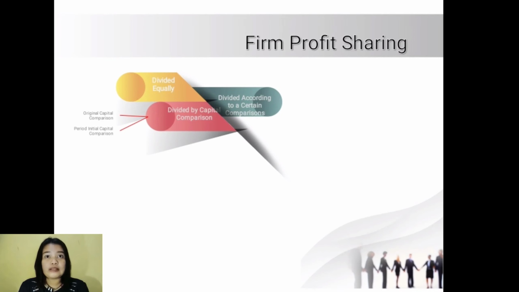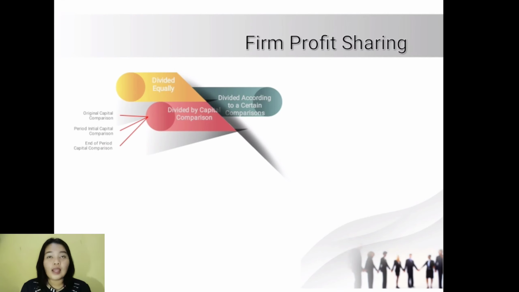B. Period initial capital comparison. The initial capital for the period is the amount of capital at the beginning for a certain period. For the first period, of course, the amount will be the same as the initial capital amount, but in subsequent periods, this amount is likely to change, namely by adding additional deposits, withdrawals, or change as a result of the distribution of profit or loss for a certain period. The records are income summary in debit, drawing list A in credit, drawing list B in credit.